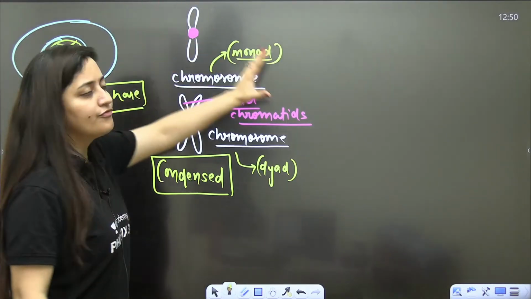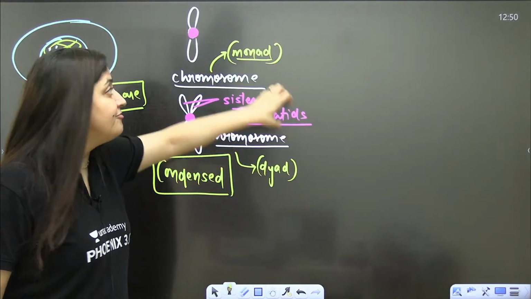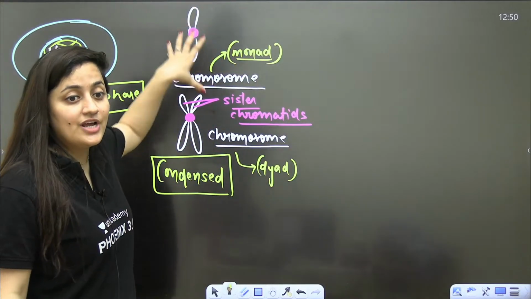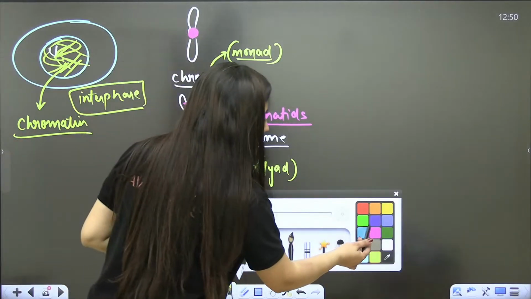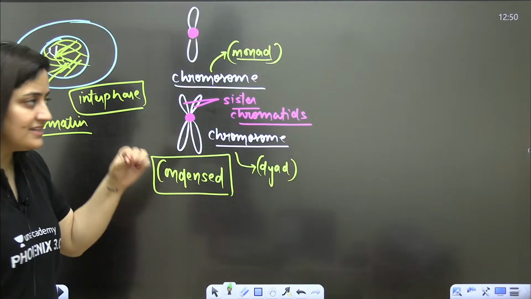Now when you move from interphase to M phase, the compaction and condensation occur, and the chromosomes become like this. But now, because I have to give you an example, that's why I am using it.